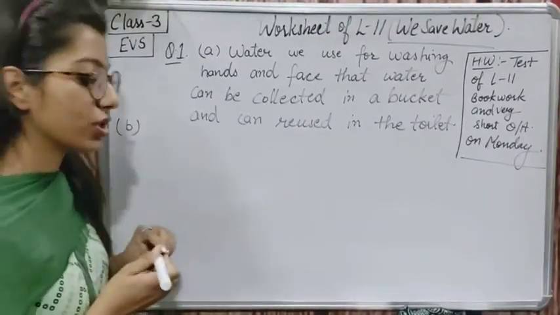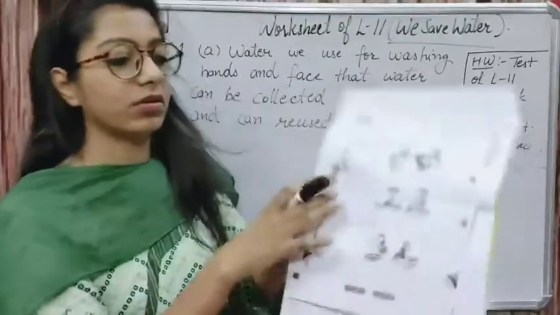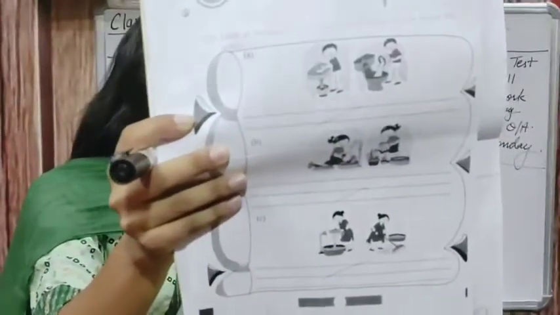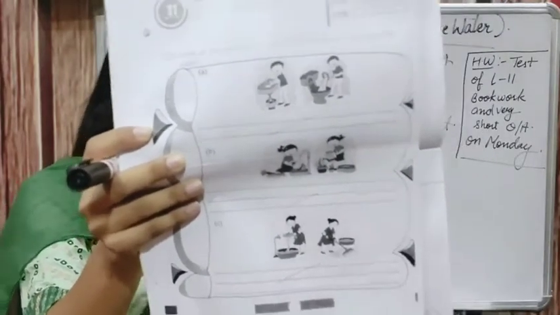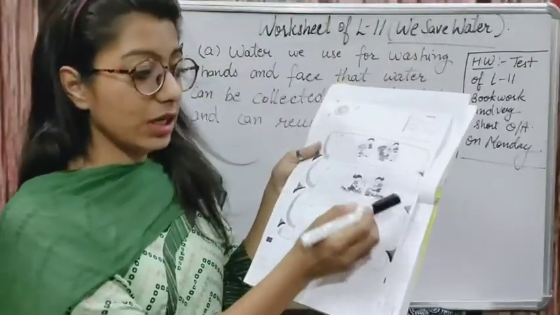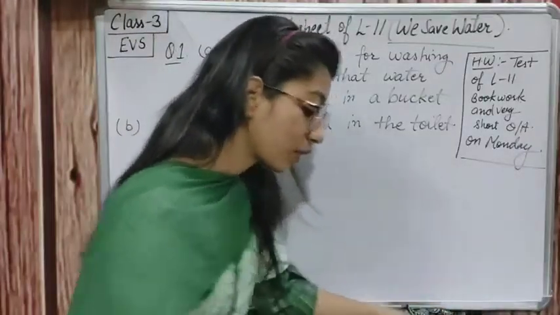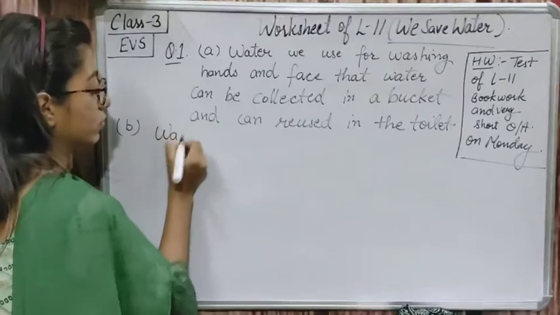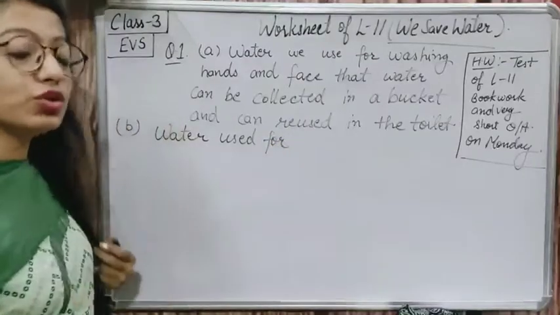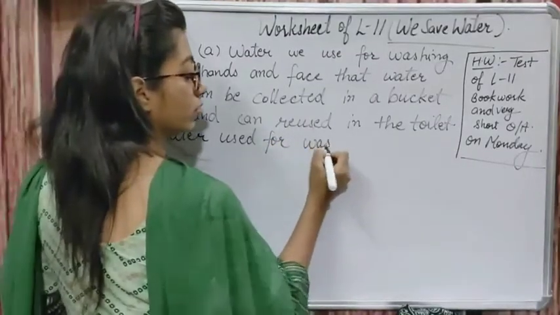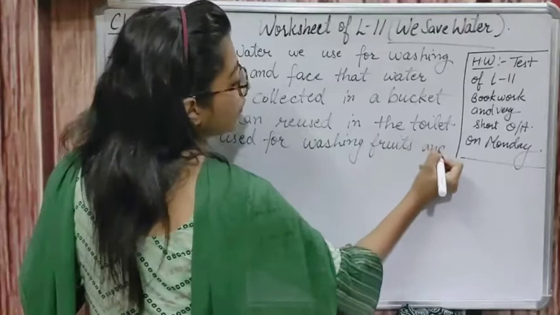Then look at the second picture. In this picture you can see a girl is washing fruits and vegetables, and she is giving the water to the plant. So how can we reuse the water here?